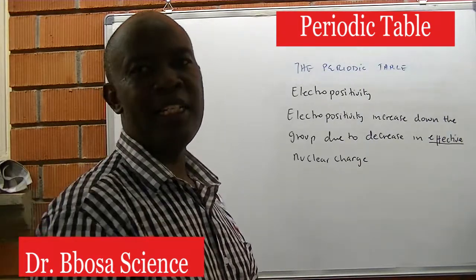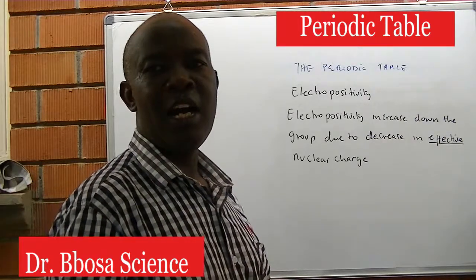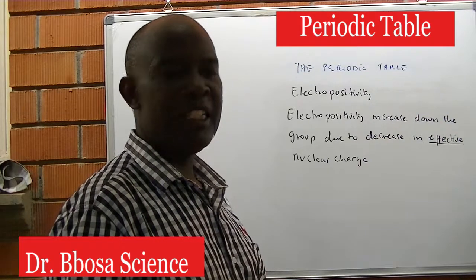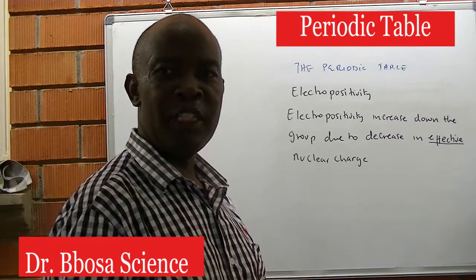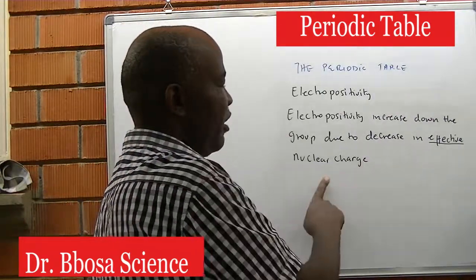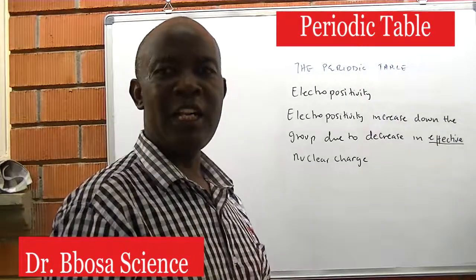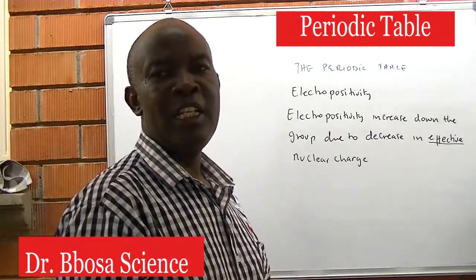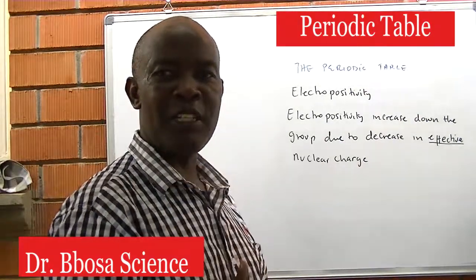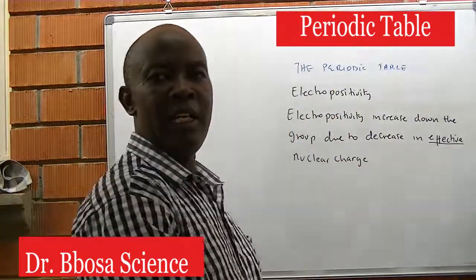Previously, we have seen that down the group, both the screening effect and nuclear charge increase, but the increase in the screening effect exceeds the increase in the nuclear charge, leading to a decrease in effective nuclear charge. When electrons are weakly attracted to the nucleus, they are easy to lose. So atoms with weak attraction to the valence electrons will be highly electropositive.